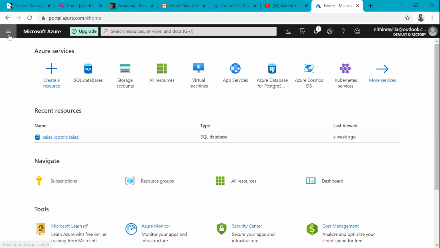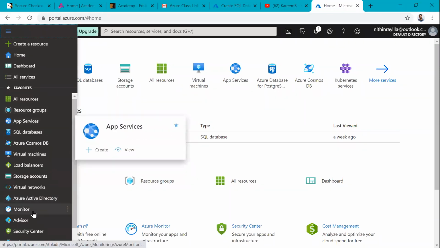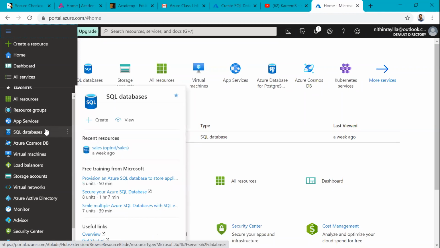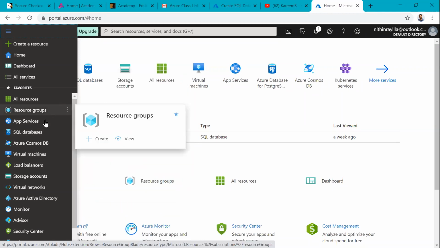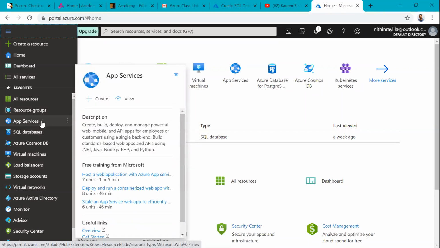Check here, so many services are there. Some of the main services Microsoft has listed here. Here we can see all services. Just very briefly, I will go through this before starting our database services. Check here, like App Service is there. App Service is for our application developers, .NET developers, Java developers, Android. They can develop the applications, they can deploy the websites here.